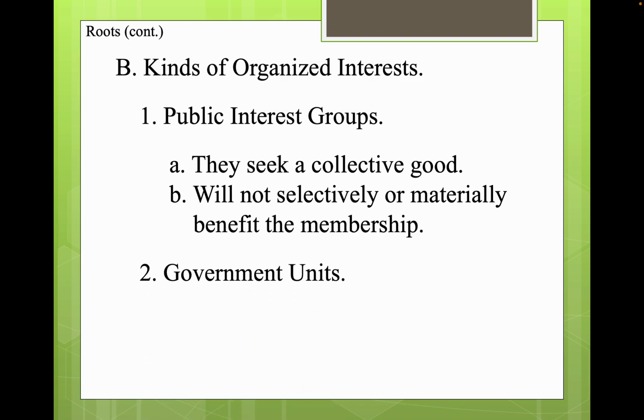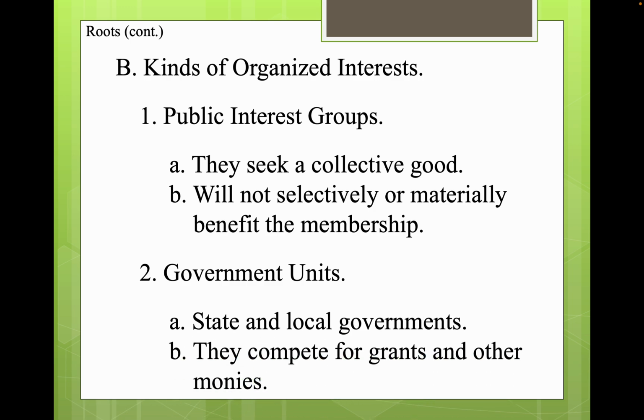Right. Government units are interest groups, state and local governments, because they compete for grants and other monies. The federal government offers money, so the state and local governments are looking for it. Sometimes they need money for roads, other types of internal improvements, so they are lobbying the federal government for money for that.